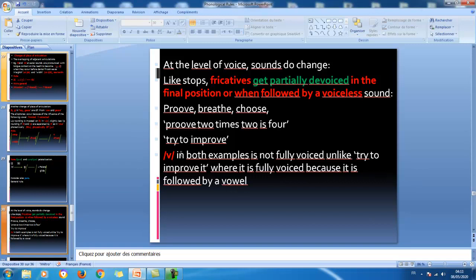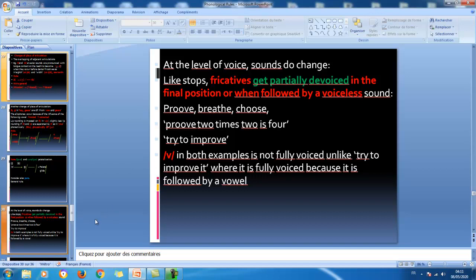But the v here, try to improve alone, it's not fully voiced. So it's not fully voiced as opposed to try to improve it, where we have the vowel at the end. So here it's going to be fully voiced. So we notice that the same phenomena that we talked about in connection to stops are also valid for fricatives here.